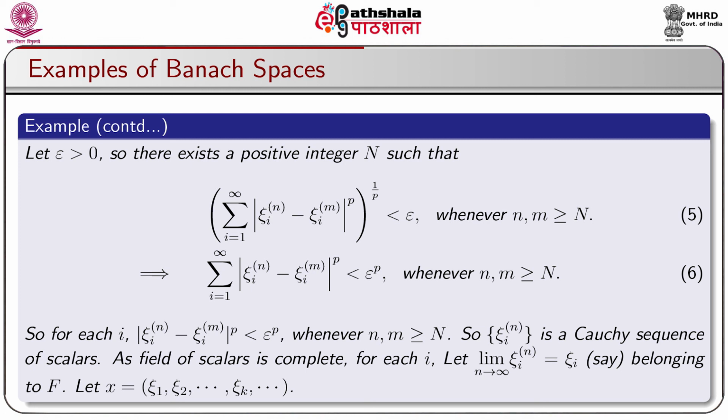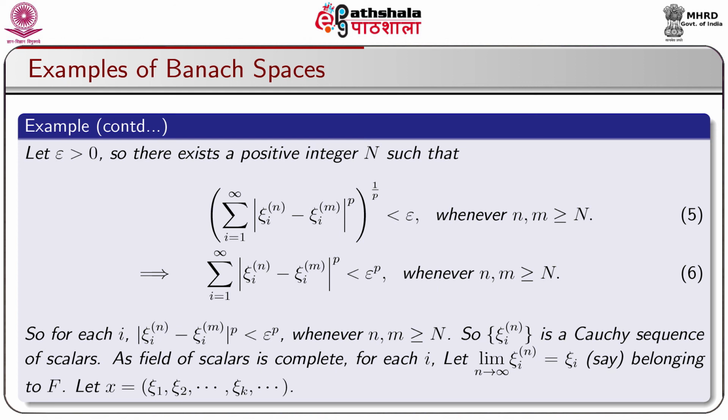This implies Σ_{i=1}^∞ |ξ_i^(n) − ξ_i^(m)|^p < epsilon^p whenever n, m ≥ N. So, for each i, |ξ_i^(n) − ξ_i^(m)|^p < epsilon^p whenever n, m ≥ N. So, ξ_i^(n) is a Cauchy sequence of scalars. As the field of scalars is complete, for each i, let the limit as n tends to infinity of ξ_i^(n) be ξ_i, say, which belongs to F.